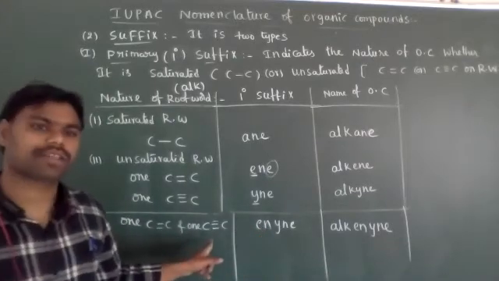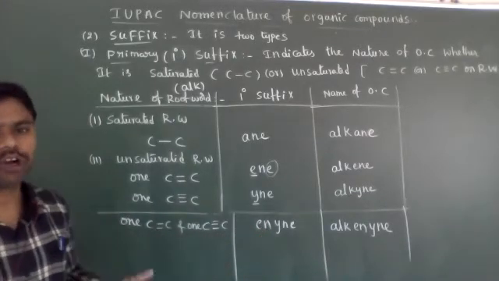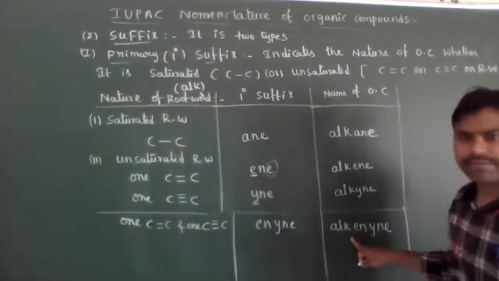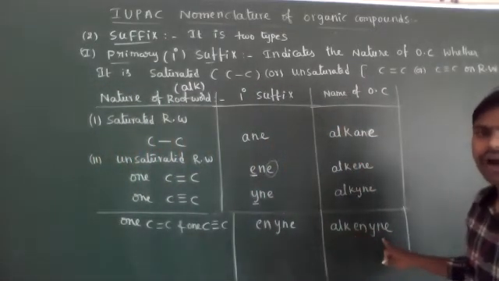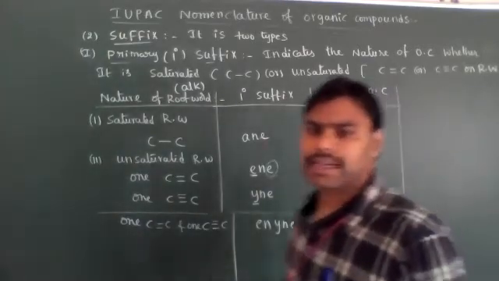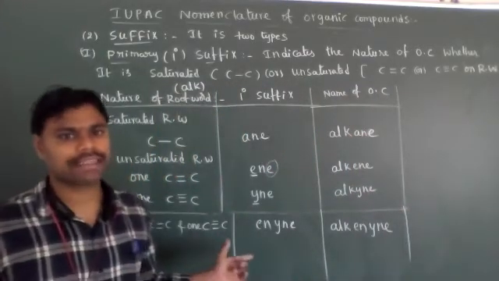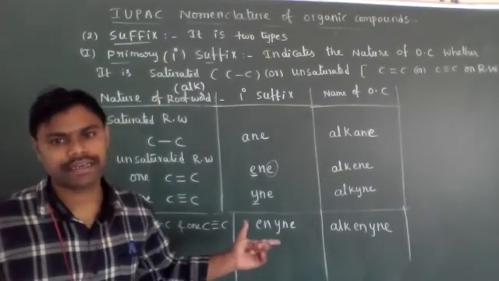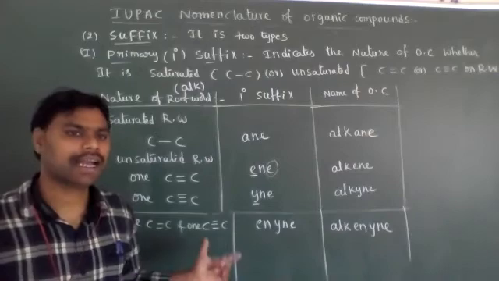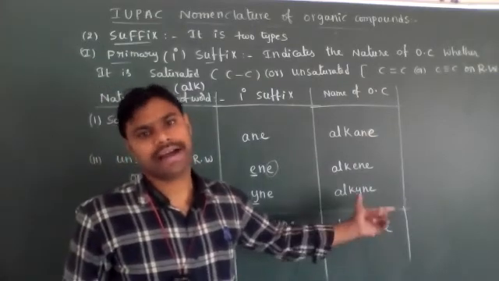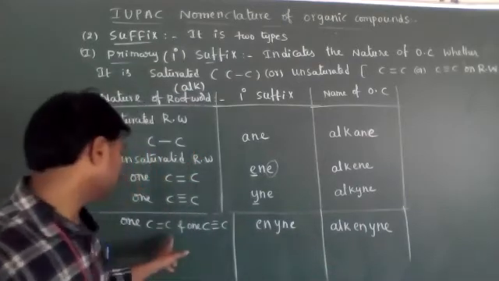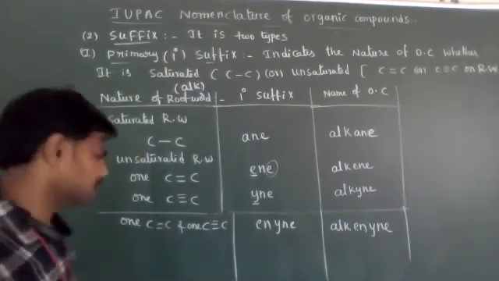So I will give you examples also. One double bond and one triple bond are present, then how to write its perfect IUPAC name. Generally it appears like alk-ene-yne. Alk, the double bond position may be 2 and the triple bond position may be 3. Then alk-2-en-3-yne or alk-1-en-2-yne. Like that the IUPAC nomenclature will come.